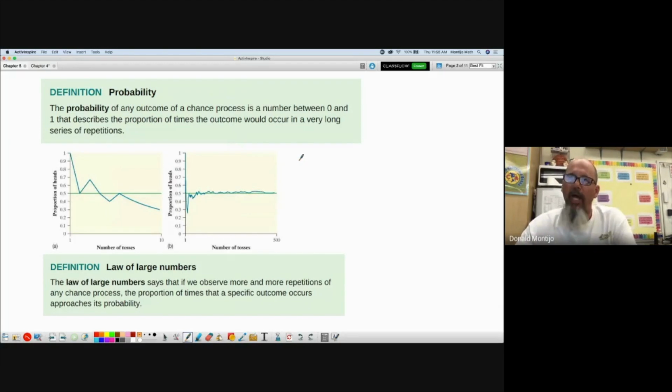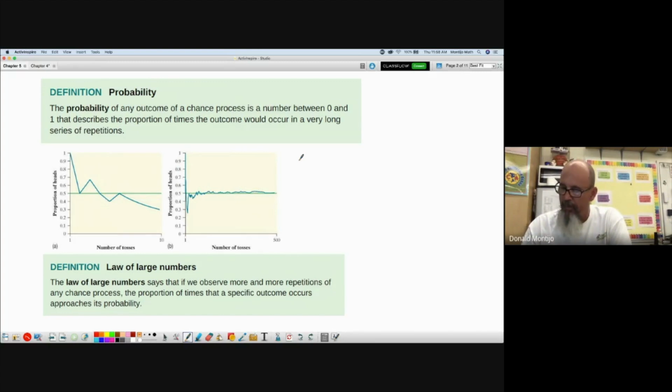Well, what technically is probability? Probability of any outcome occurring is the proportion of times that it would occur in a very, very long series of repetitions. So probability answers what would happen if I were to do this over and over and over again. Every single probability answer must be a number between 0 and 1.